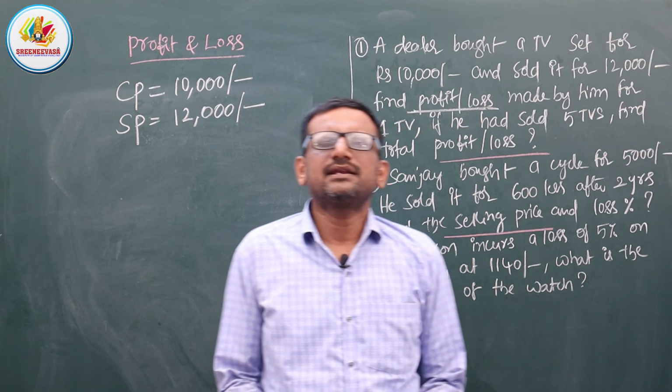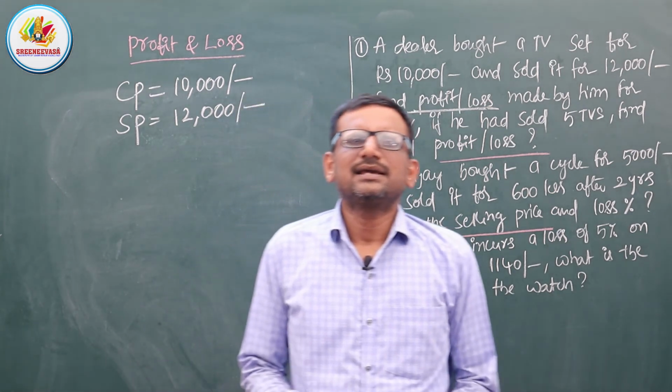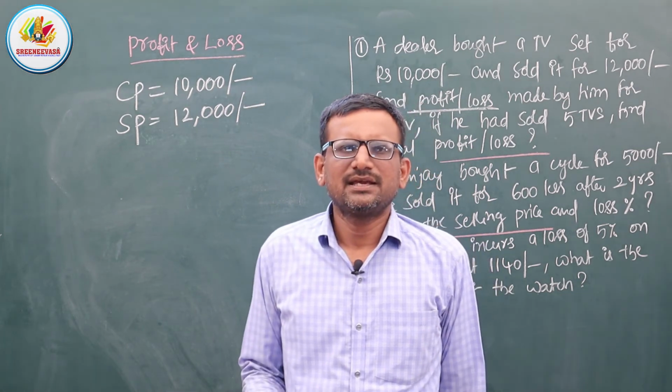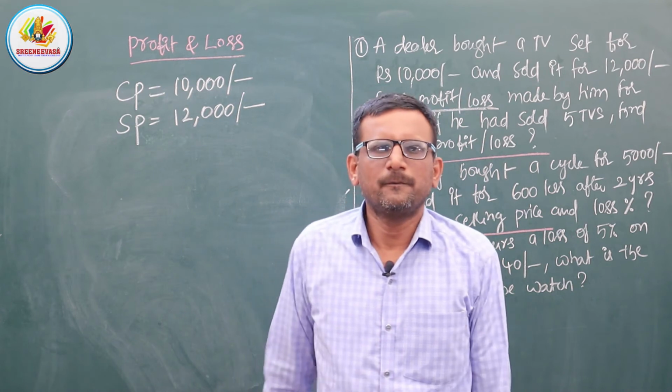So what is given? A salesperson bought a TV for 10,000. ఎంత కొన్నాడండి? 10,000 కొన్నాడు.